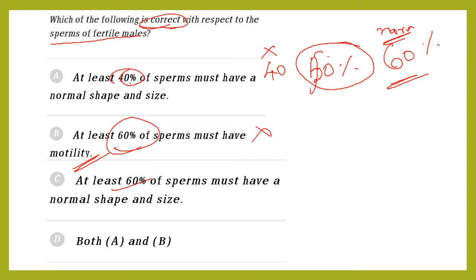So 60% with normal size and shape, it is useful. So here, why is this option not possible? Because 40% of the sperm is normal size, but 60% motility. That means it is controversial, no? So it is not a correct answer. So the answer is at least 60% of the sperm must have normal shape.